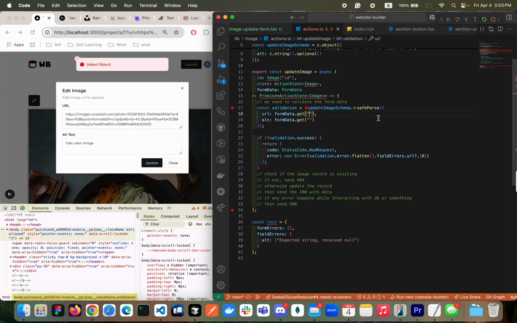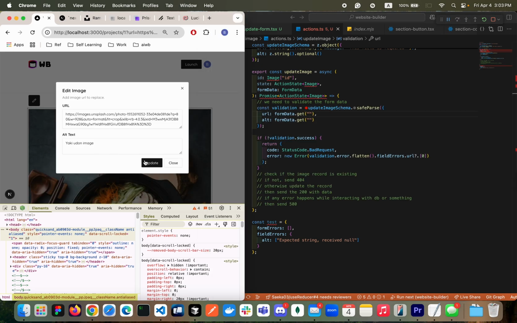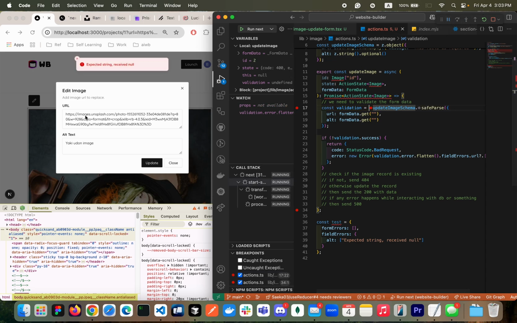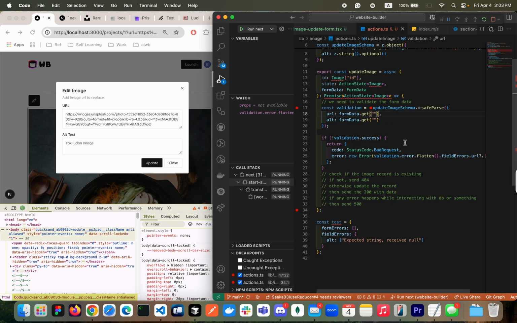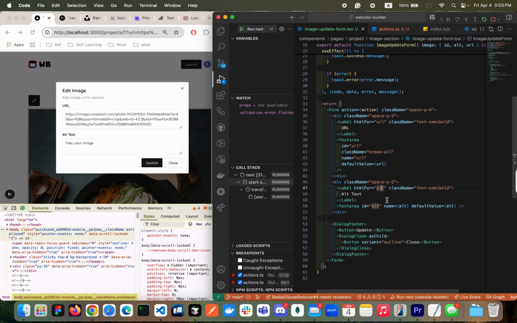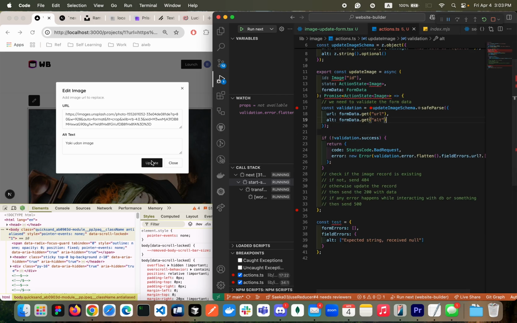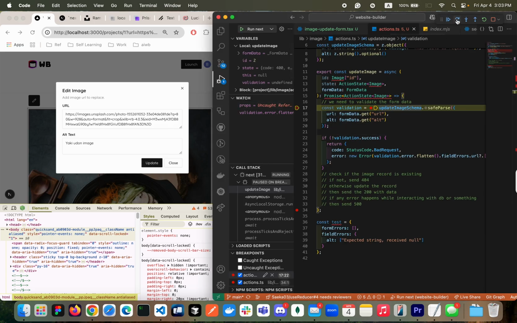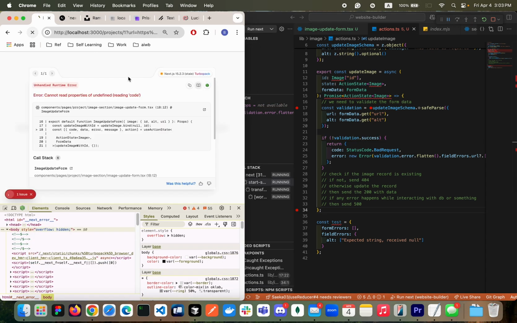Sorry for taking too long here. And then let's test one more time here. Then expected string received and looking good. So here, let's give URL properly and then alt properly. And then here, we should have the name that is alt here. Name is not alt, right? So the name should be alt here. Yeah, so that was it, let's try one more. Yeah, so looking good. Awesome.